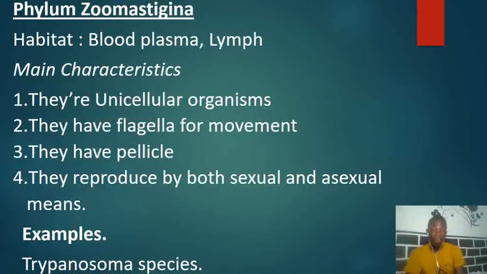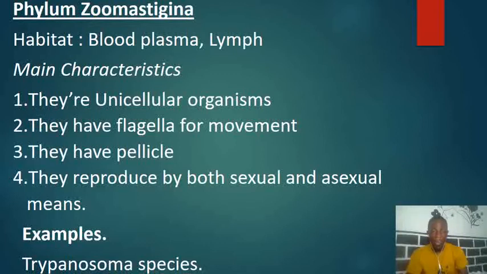Now the second phylum we're going to talk about under this kingdom is the phylum Zoomastigina. The examples of organisms in this phylum are the Trypanosoma species, which cause trypanosomiasis, that is the African sleeping sickness. You remember the sleeping sickness? Now we can normally find these organisms in the blood plasma or in the lymph of mammals and some other animals. That is the habitat of these organisms. Let's take note of this.